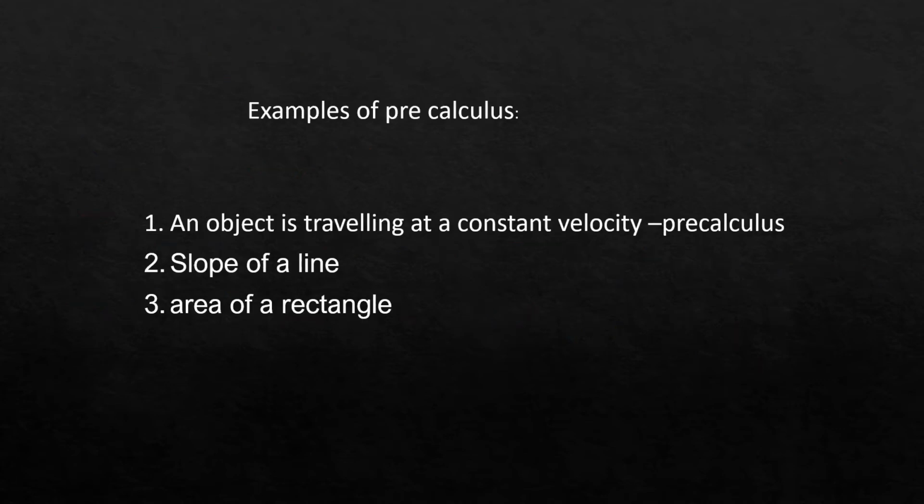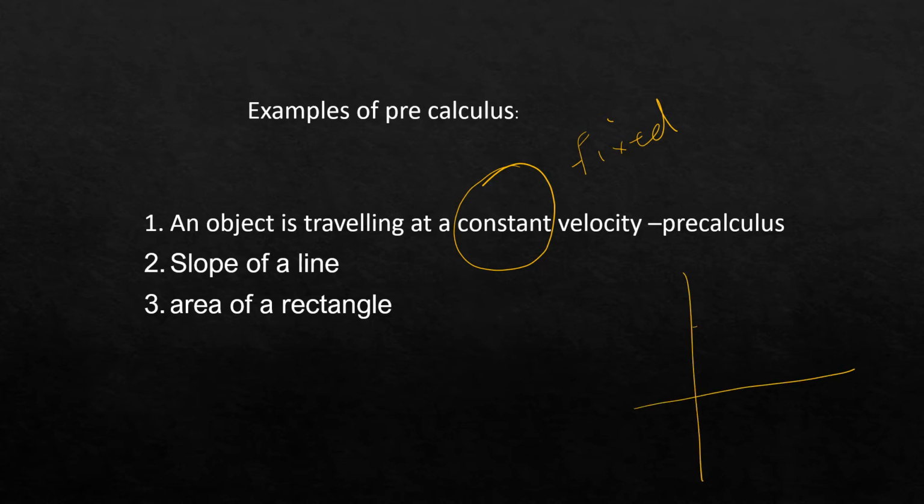Then we discussed the examples of pre-calculus. An object traveling at a constant velocity. Constant means fixed, which will not change. That comes under the section of pre-calculus. Slope of a line and area of a rectangle. And I explained in the class that a rectangle which has a length and width, its area will be equal to 10 multiplied by 5, which is 50. So this comes under pre-calculus.